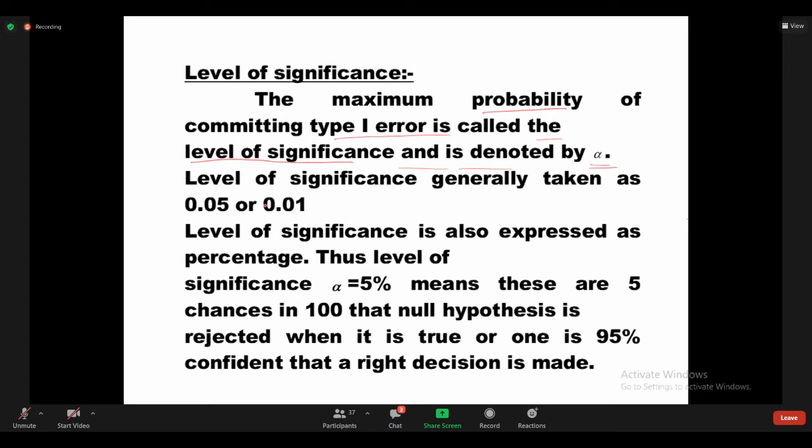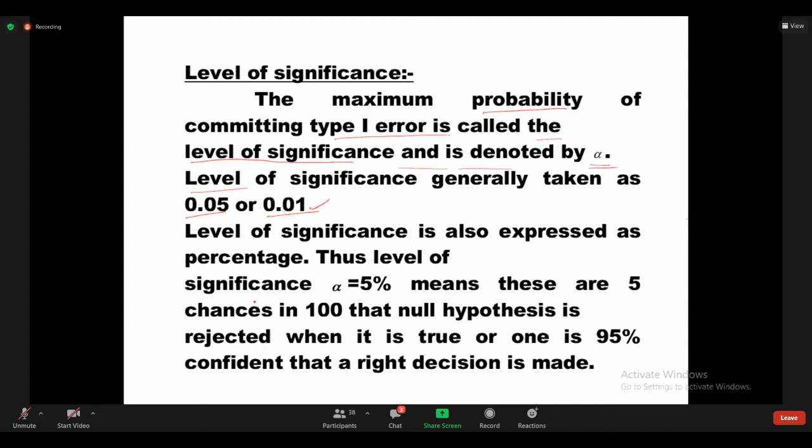In general, you can take the level of significance as 5% or 1%. 5% means alpha value is 0.05. 1% means alpha value is 0.01.